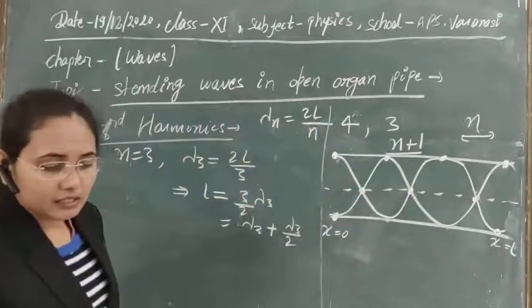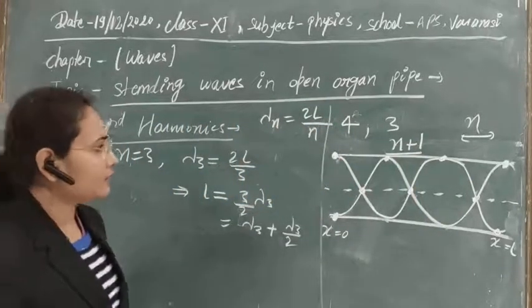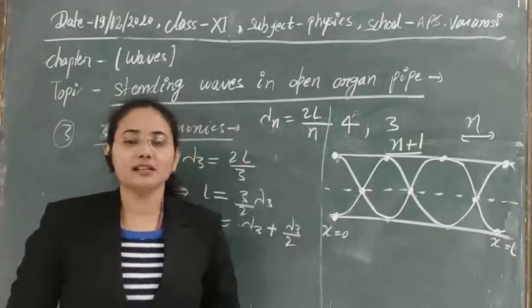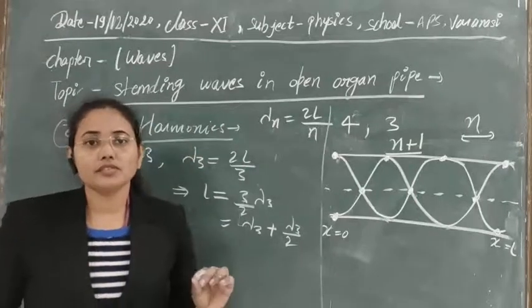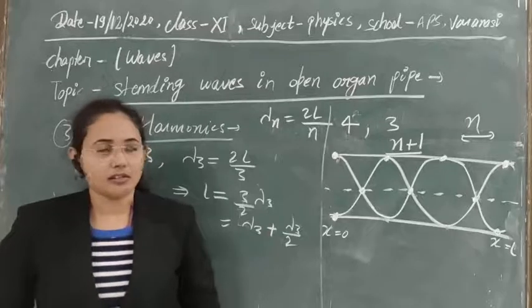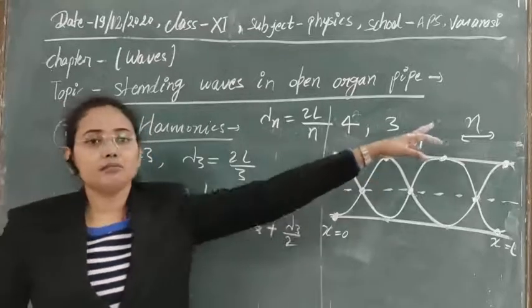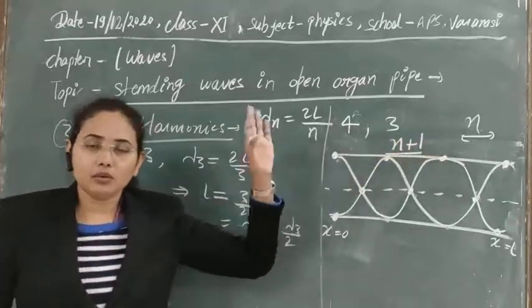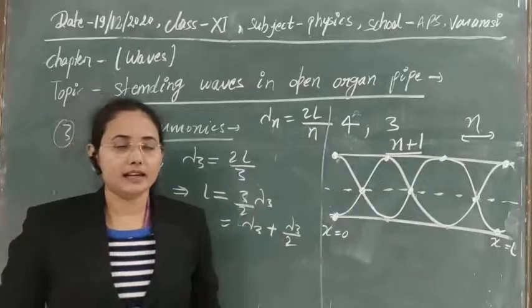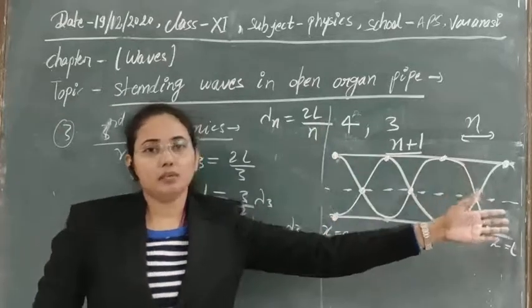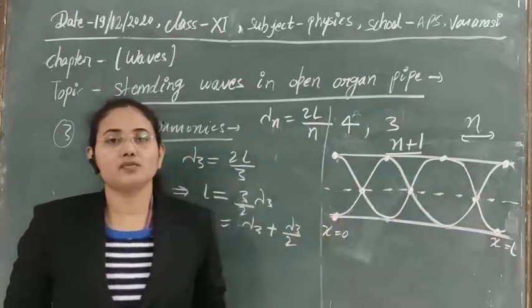So if you see, this case is exactly like the case of transverse standing wave in a string that we have studied. There we were getting the same situation, but the only difference is that here both of the ends are open, there both of the ends were closed.